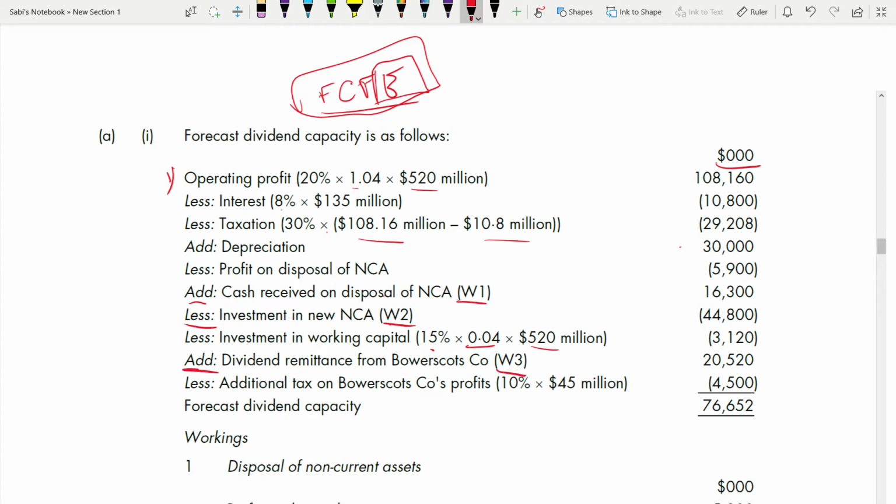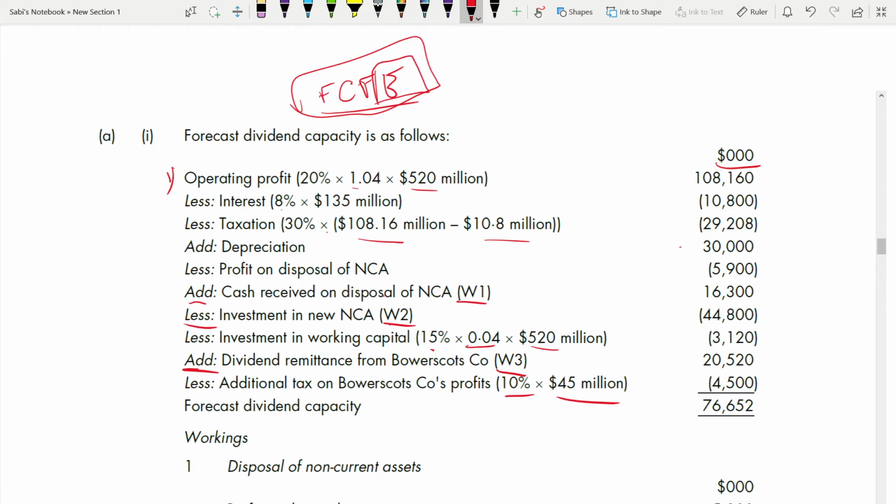For that there are 3 different workings. And finally the additional tax. What was the pre-tax profit of the subsidiary of the Bower Scout company? That was 45 million. What is the additional tax you have to pay? 10% only, because on that you have paid 20%, but 30% is to be paid by the parent, and 20% is paid by the subsidiary. So the difference is 10%. That difference you have to pay, because you paid less. So 10% on 45 will be deducted, and this will be your forecast dividend capacity.